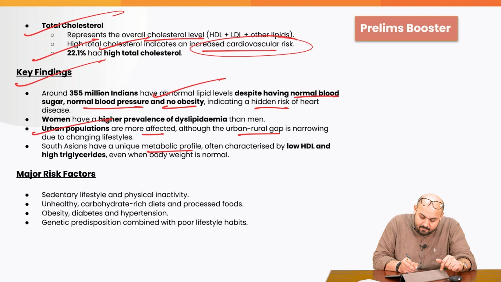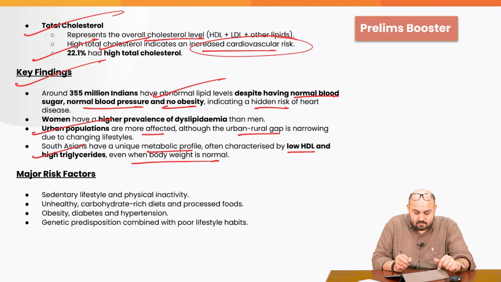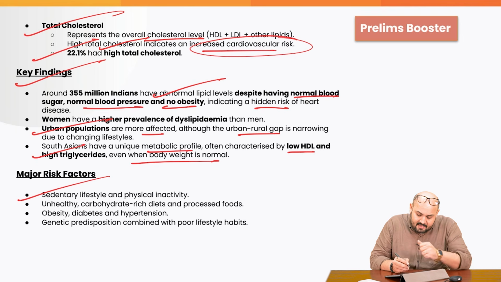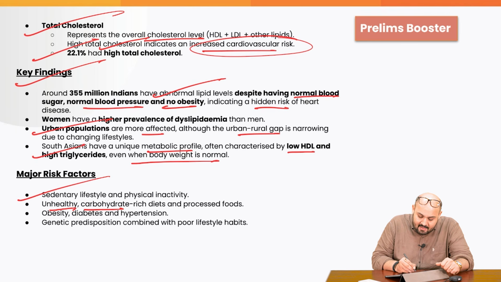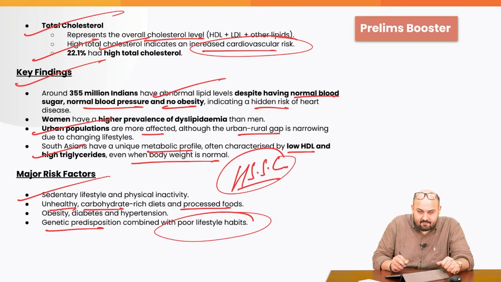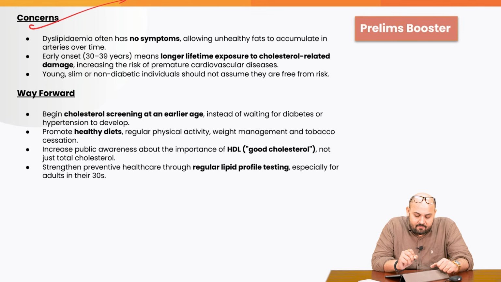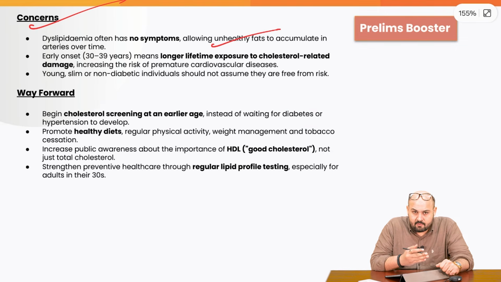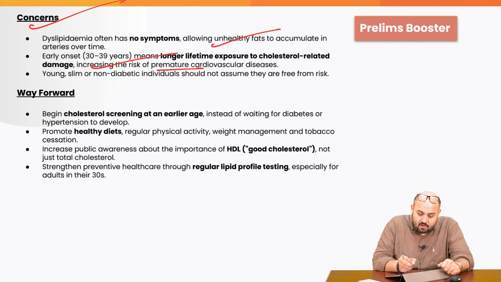South Asians have unique metabolic profile, often characterized by low HDL and high triglycerides, even when the body weight is normal. Risk factors: the sedentary lifestyle and physical inactivity, unhealthy carbohydrate-rich diets and processed foods. We have high sugar and salt content, right? Obesity, diabetes and hypertension, genetic predisposition combined with poor lifestyle habits. Concerns: dyslipidemia often has no symptoms, allowing unhealthy fats to accumulate in the arteries over time. Early onset from 30 to 39 years means longer lifetime exposure to cholesterol-related damage, increasing the risk of premature cardiovascular diseases. Young, slim or non-diabetic individuals should not assume that they are free from risks.